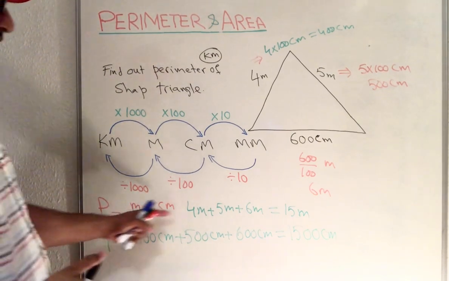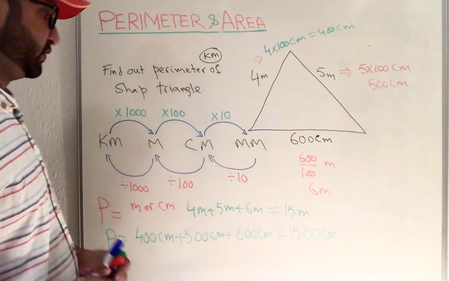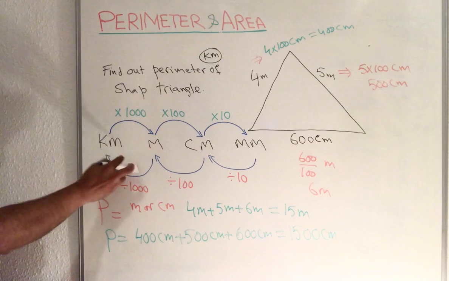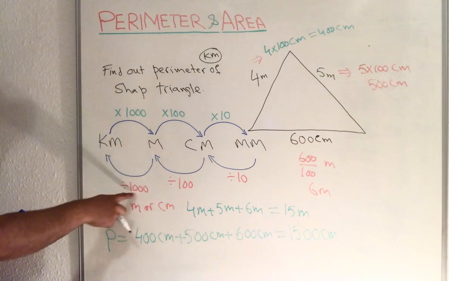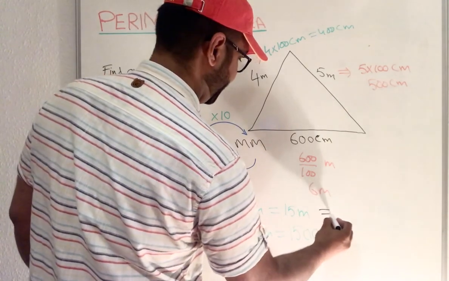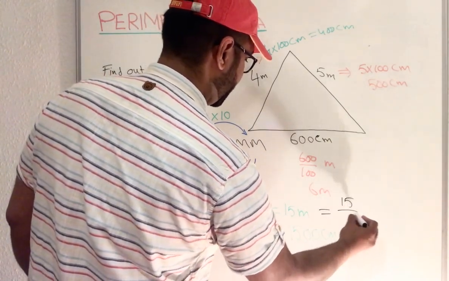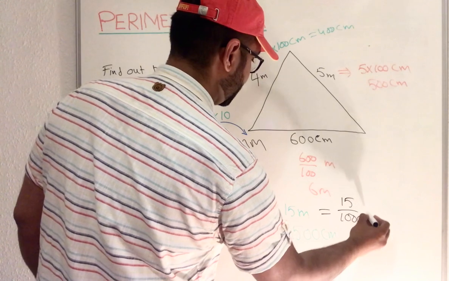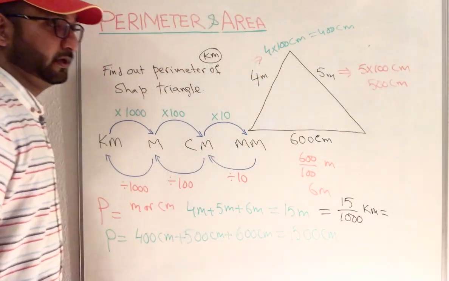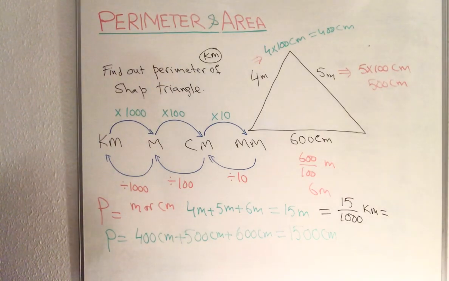If you already found the value 15 meters, as you know, if you have anything in meters and need to convert into kilometers, you need to divide by 1000. So you can say 15 divided by 1000, and you can write your answer in decimals.